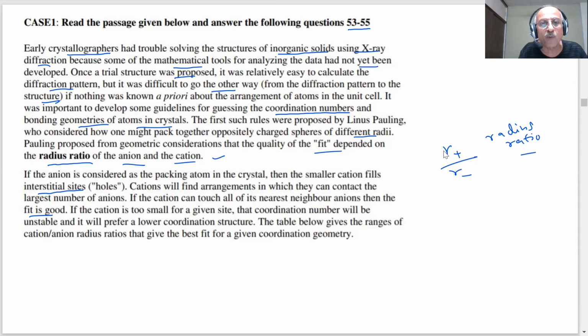So if the cation is too small for a given site, then what will happen? The coordination number will be unstable. If the cation is very small, then it will escape from that interstitial site and will prefer a lower coordination structure. Then it will go to a lower coordination. The table below gives the ranges of cation-anion radius ratio that gives the best fit for the coordination symmetry. He is giving a table to us, which will give us the best coordination symmetry.